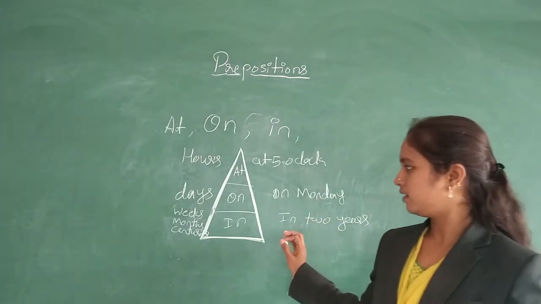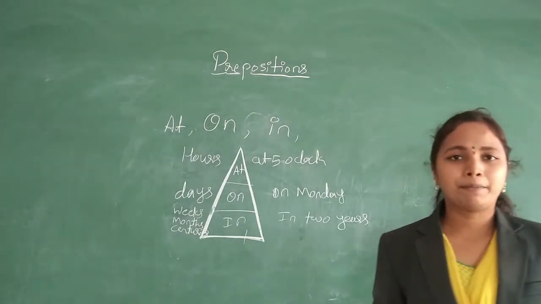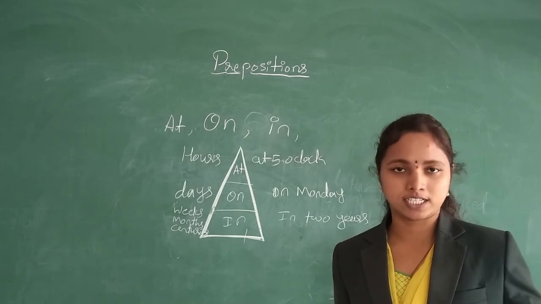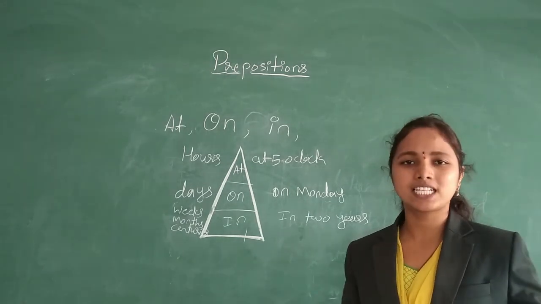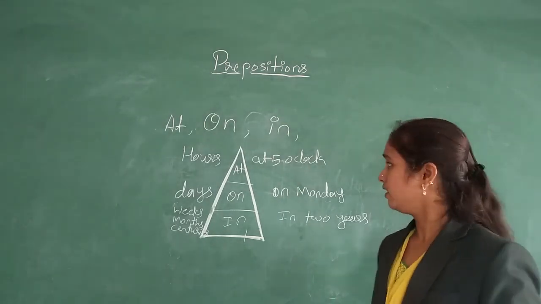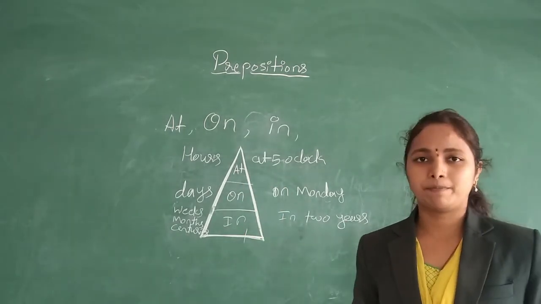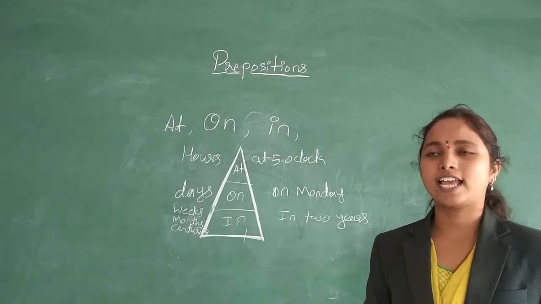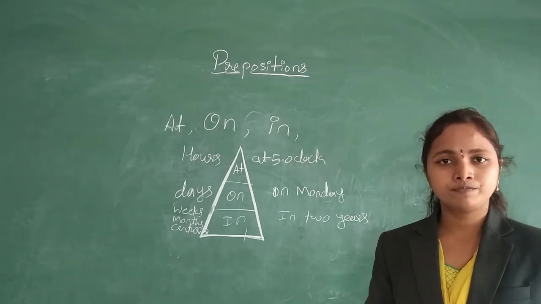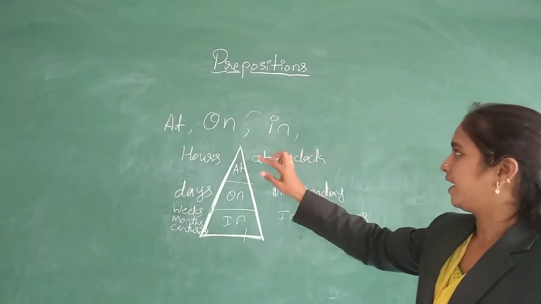But there are some exceptions, like we use this in for time also. For example, in 15 minutes, in 30 minutes, in 5 minutes, like this we use in, but these are the exceptional cases. Next, in the morning, in the afternoon, and at night. So this is all about the prepositions of time, at, on, in.